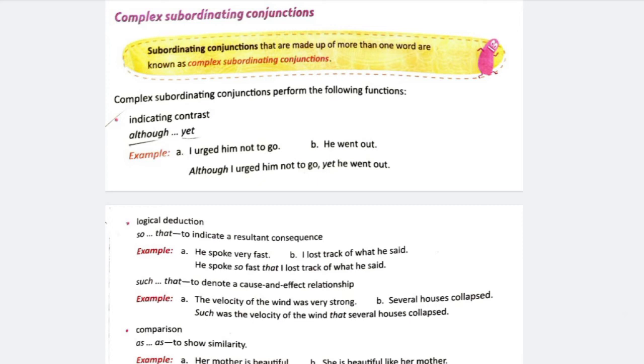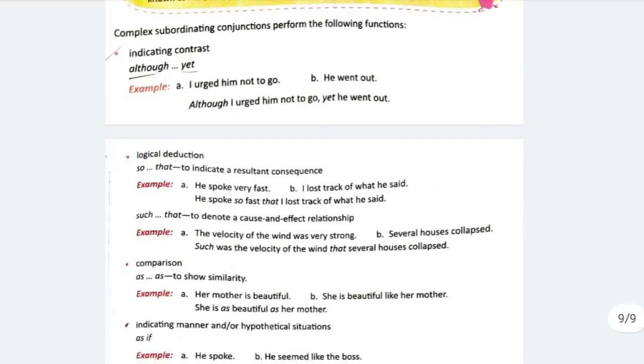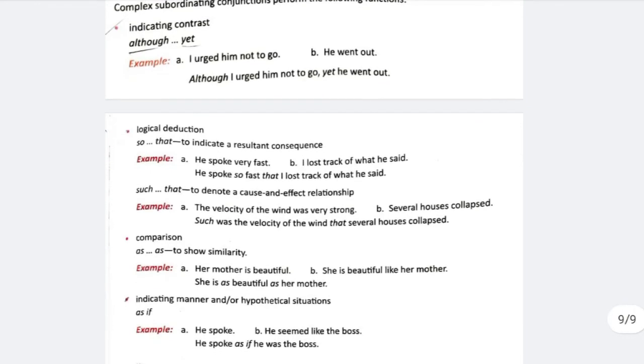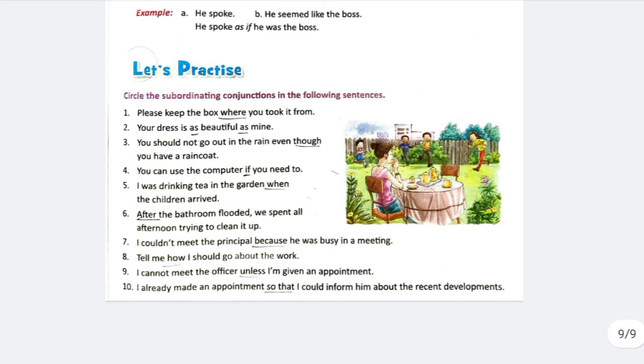Her mother is beautiful, she is beautiful like her mother. These two sentences are joined with as, a complex subordinating conjunction, and then the sentence will be: she is as beautiful as her mother.